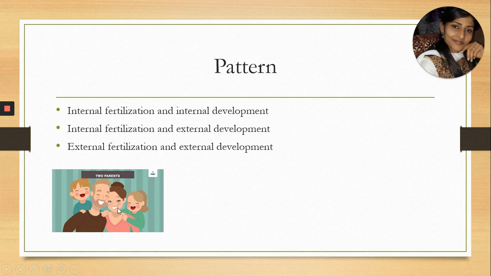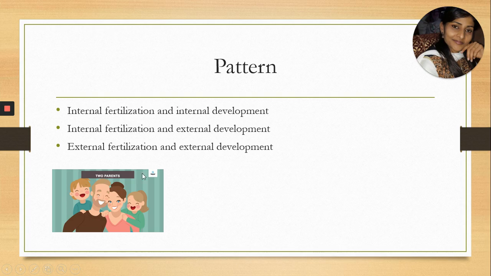Very first example is of human beings. In human beings, fertilization takes place inside the female's body, as well as zygote, embryo, and the total new organism develops inside the female's body. So here fertilization is internal and development is also internal. That pattern is called internal fertilization and internal development. Including human beings, most of the mammals have such a reproductive pattern.